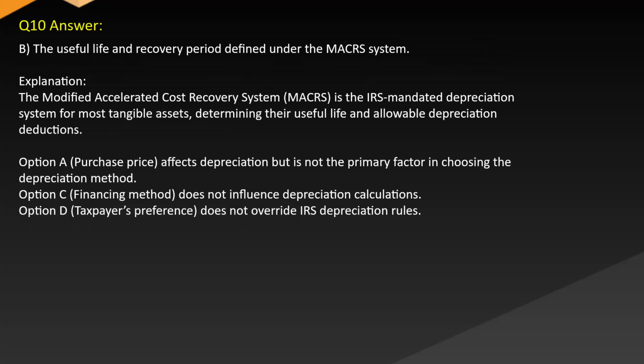Answer: B. The useful life and recovery period defined under the MACRS system. Explanation: the Modified Accelerated Cost Recovery System (MACRS) is the IRS-mandated depreciation system for most tangible assets, determining their useful life and allowable depreciation deductions. Option A, purchase price, affects depreciation but is not the primary factor in choosing the depreciation method. Option C, financing method, does not influence depreciation calculations. Option D, taxpayer's preference, does not override IRS depreciation rules.